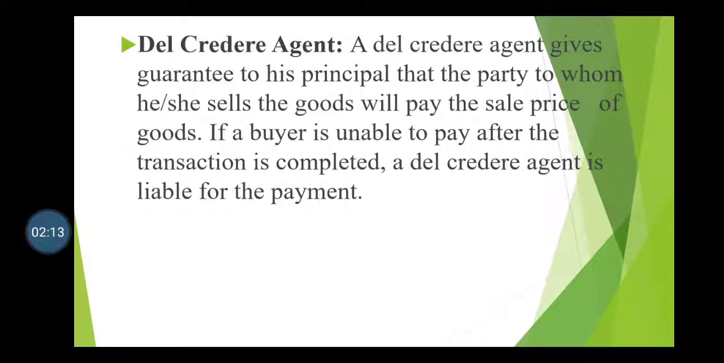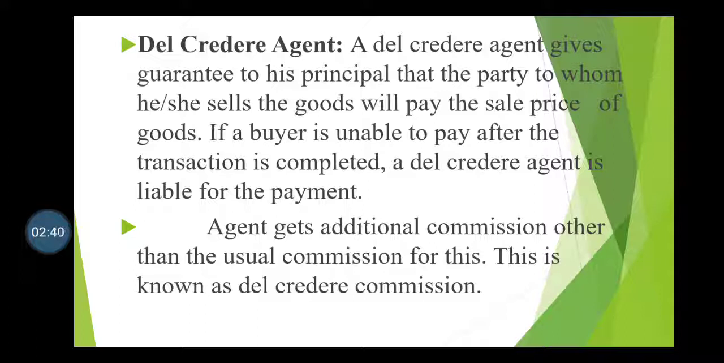The next one is del credere agent. A del credere agent gives a guarantee to his principal that the party to whom he or she sells the goods will pay the sale price of goods. If a buyer is unable to pay after the transaction is completed, a del credere agent is liable for the payment. Students, in this case, the agent gets additional commission other than the usual commission for this. This is known as the del credere commission.